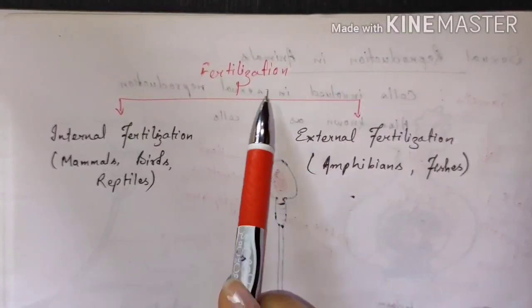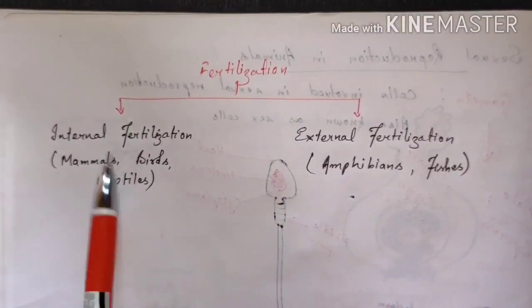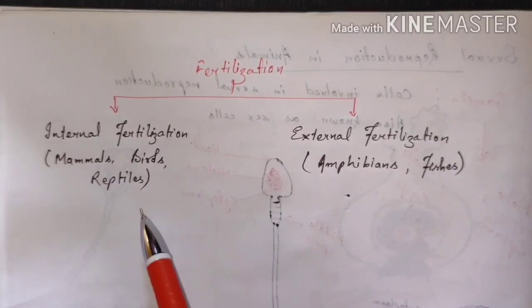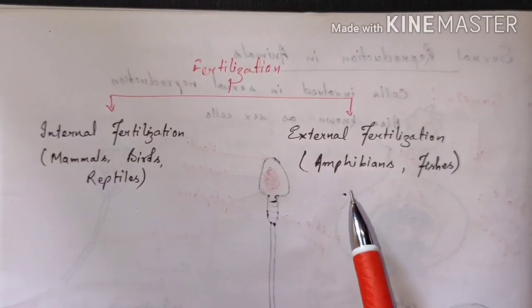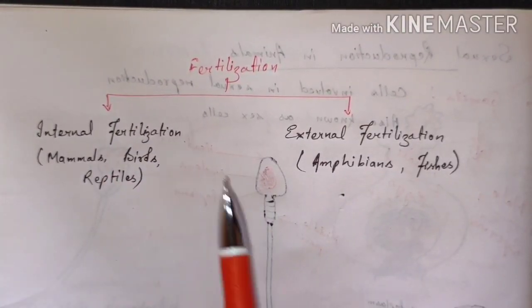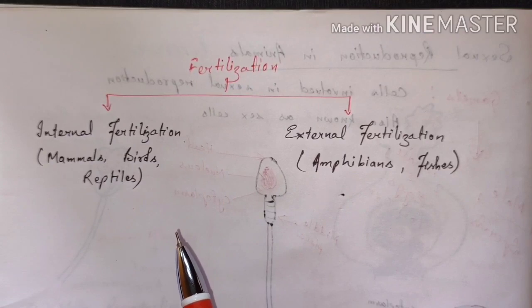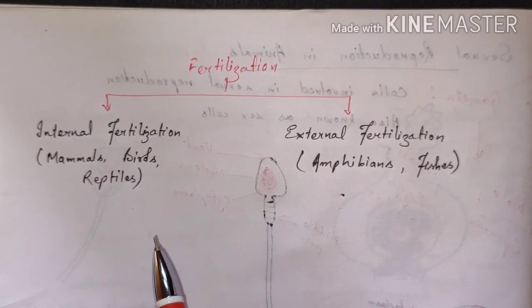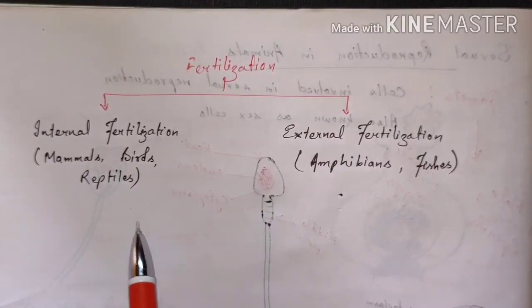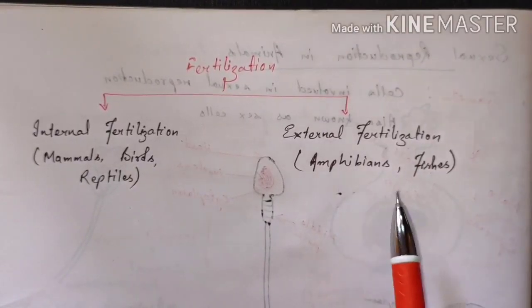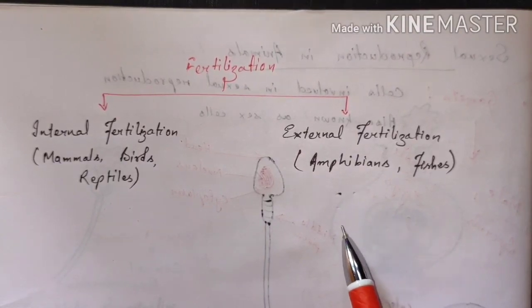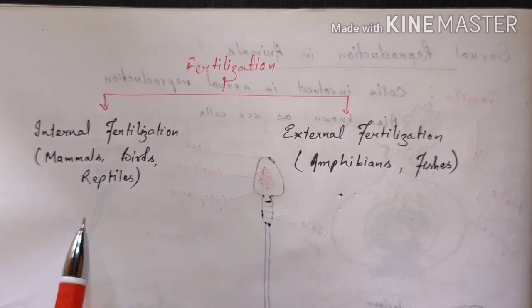The fertilization in animals is of two types, internal fertilization and external fertilization. Internal fertilization is followed by mammals, birds and reptiles, whereas external fertilization is followed by amphibians and fishes. In internal fertilization, the sperm fuses with the female gamete inside the body of the female, so it is known as internal fertilization. That means fertilization takes place inside the female body. But in the case of external fertilization, the fusion of male and female gametes takes place outside the female body. Here we can take the example of humans.